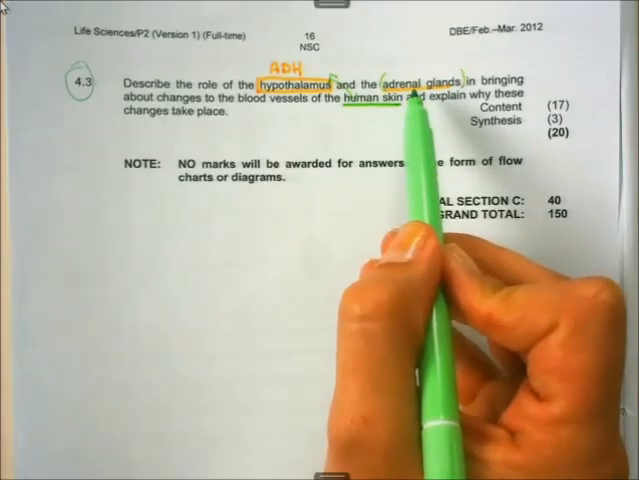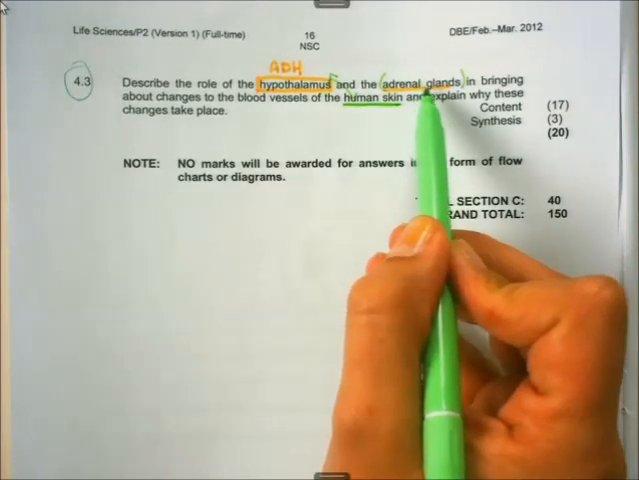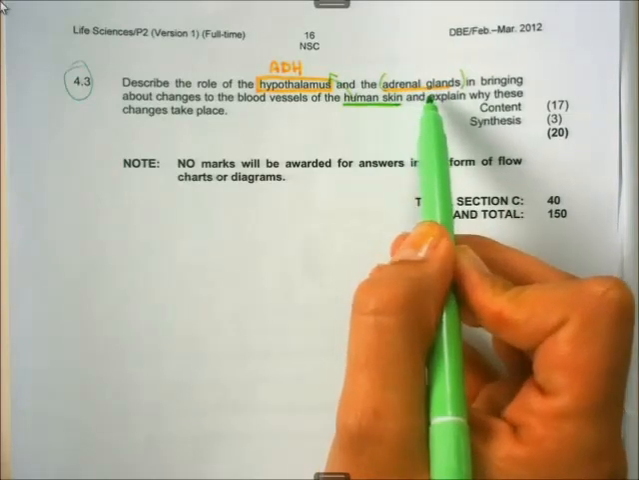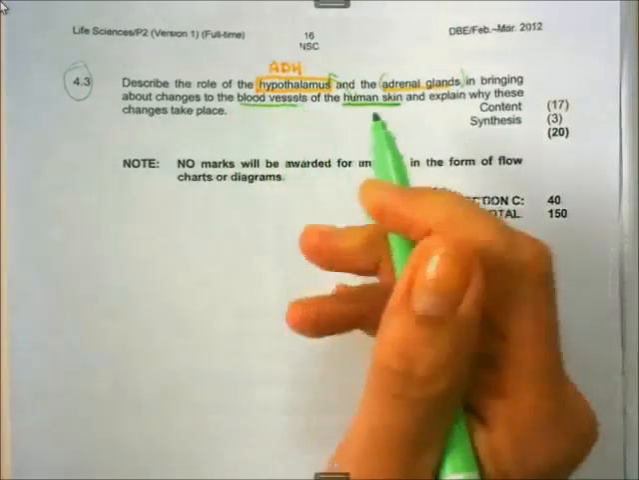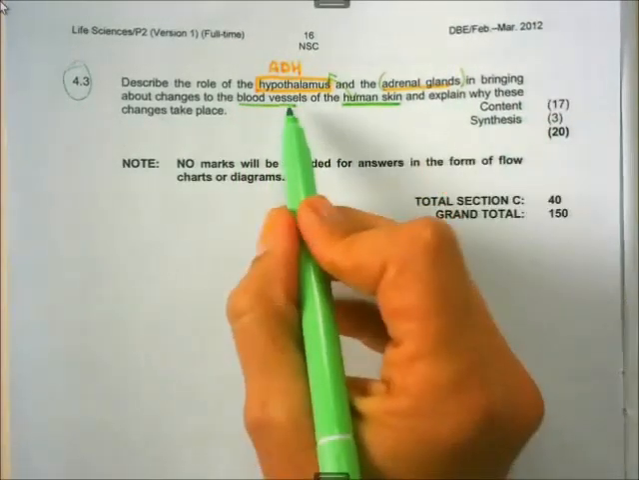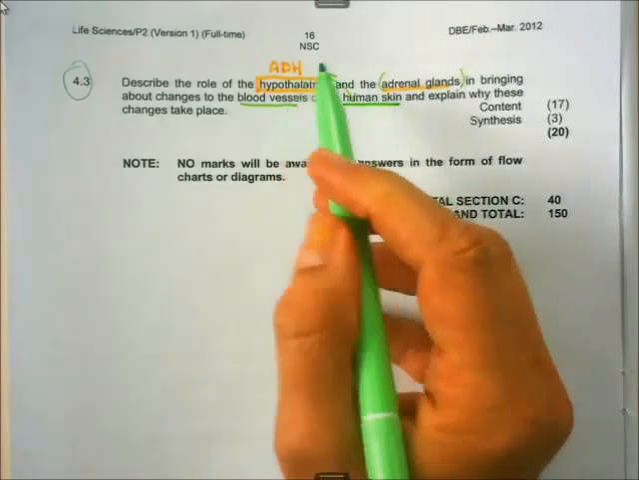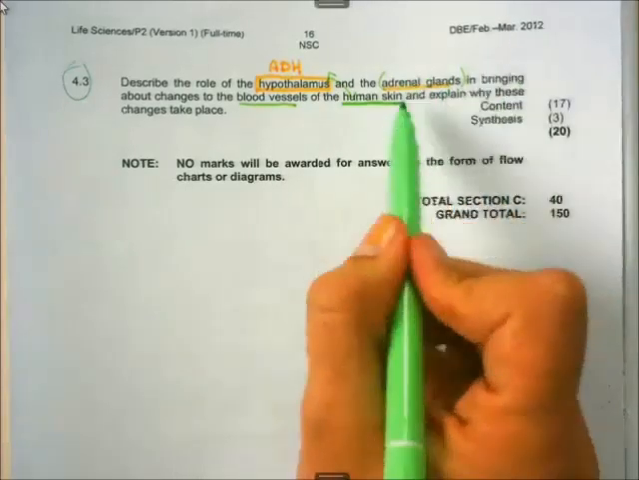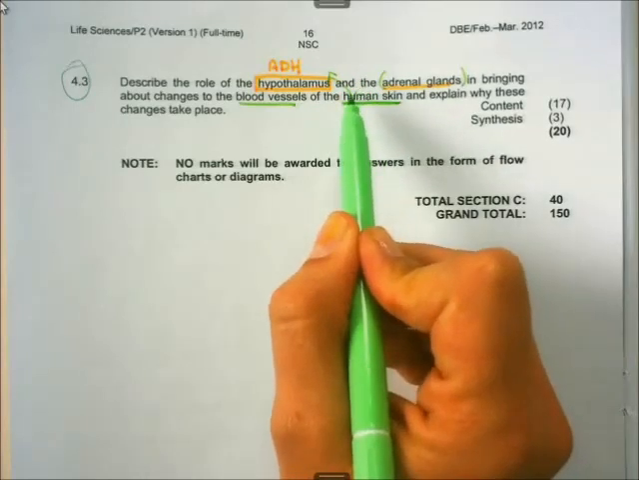Now, the adrenal glands secrete the hormone adrenaline, and that is why I told you that you must go and learn the function of the adrenal gland. And its function on the blood vessels is that it makes the blood vessels contract, so less blood flows into these blood vessels, and less heat is lost. Less heat is lost. So this question is all about thermoregulation on a hot or a cold day.